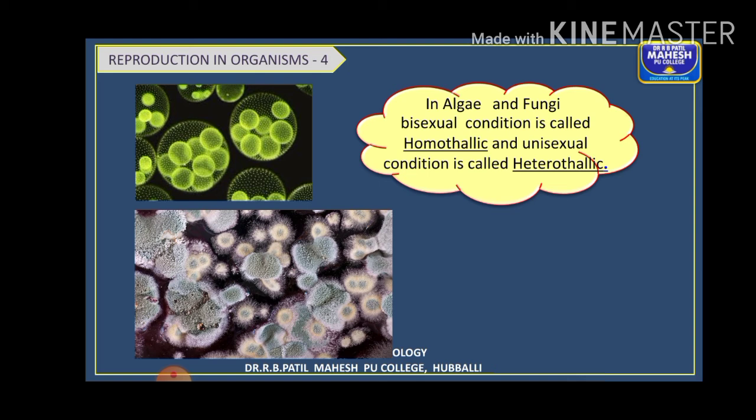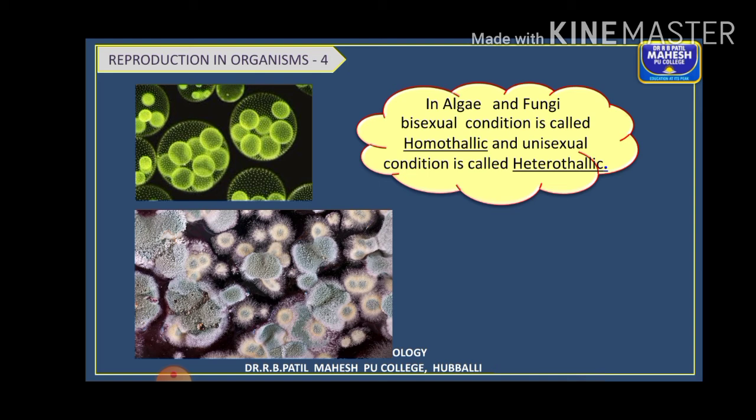You have thallus. The plant body is said to be thallus. On that thallus, if both the sex organs develop from the same single thallus, then it is said to be homothallic. Remember this term. Differentiate between homothallic and heterothallic condition. If both the sex organs are present on the same thallus, then it is said to be homothallic condition.